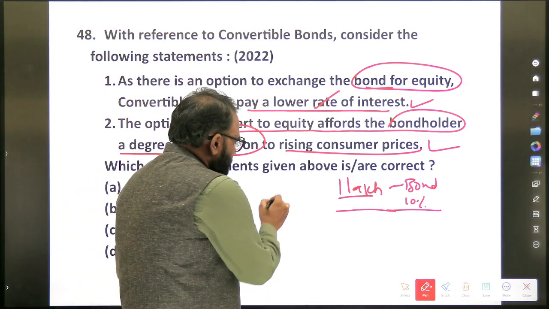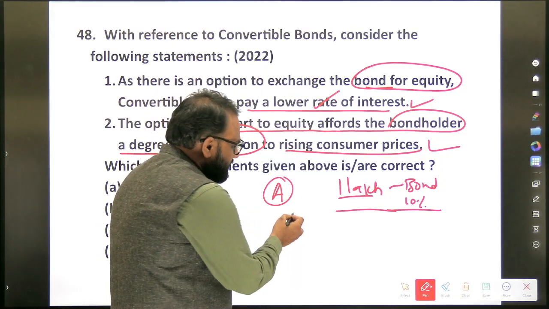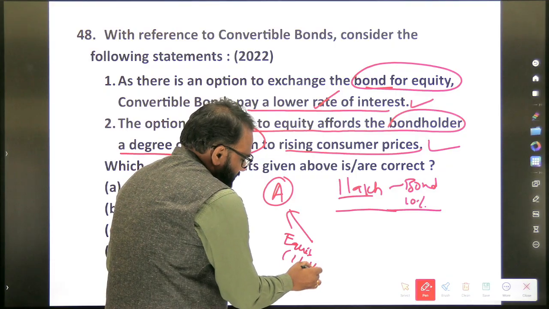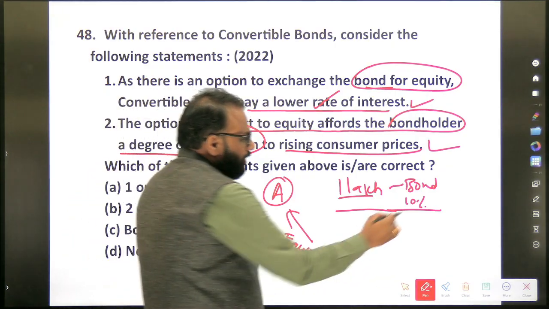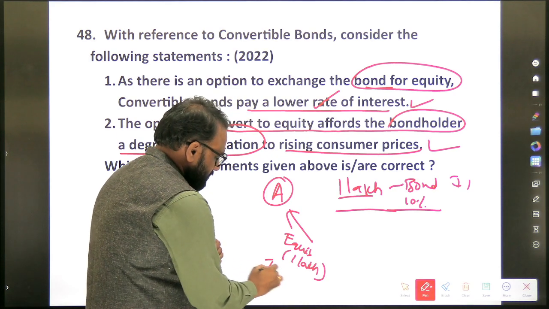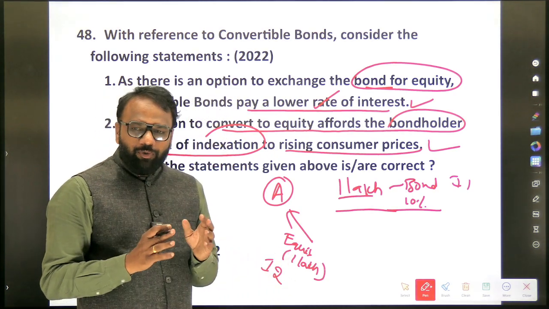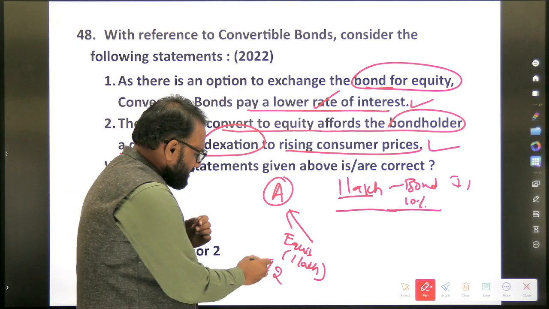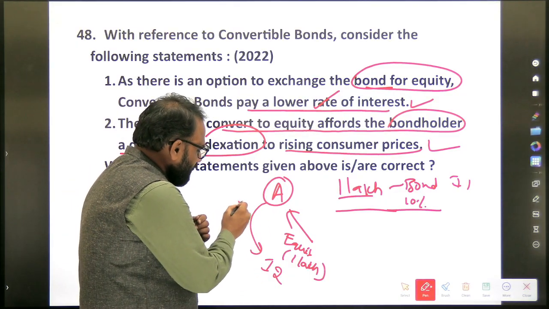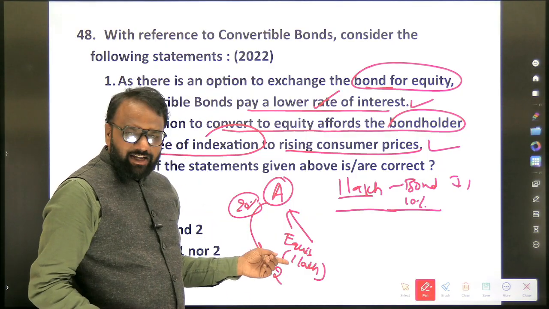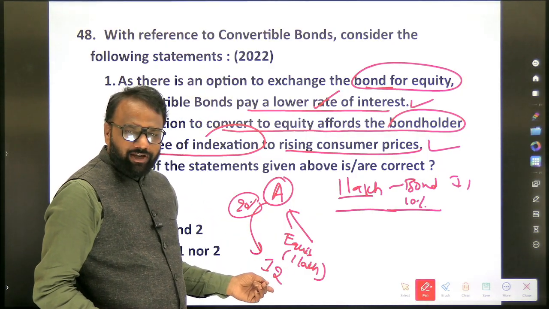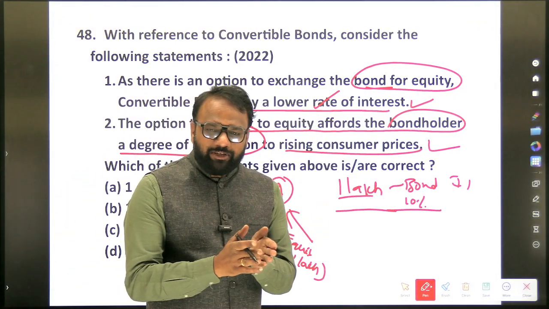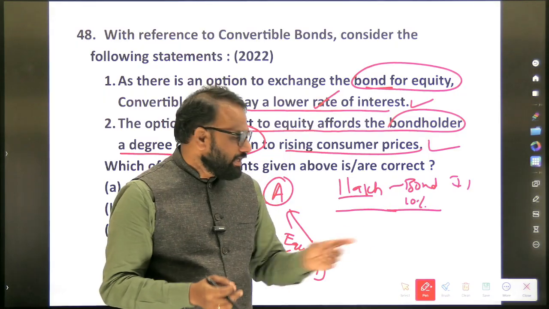Now let's assume this is the same company A. Another investor has invested in the form of equity 1 lakh rupees. Here I will call investor 1, here investor 2. During this 1 year period, company A has started performing extremely well. So investor 2 is getting a dividend of, let's assume, 20%. If he has invested 1 lakh rupees, how much will he get after 1 year? He will get 20,000 rupees as dividend. Investor 1, if he is only taking the interest, will get 10,000 rupees.